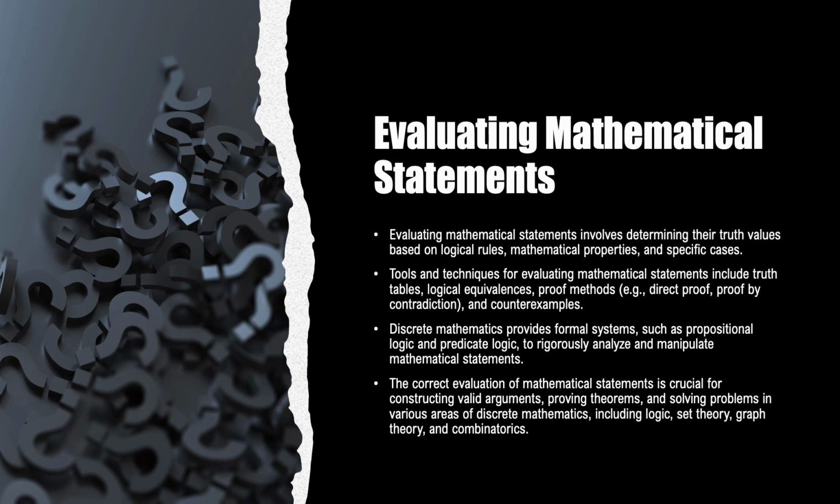There are several tools and techniques available for evaluating mathematical statements. Truth tables, for instance, provide a systematic way to determine the truth values of complex propositions based on the truth values of their component propositions. Logical equivalences help us identify equivalent statements, allowing us to simplify and reason about expressions. Additionally, proof methods like direct proof and proof by contradiction enable us to establish the truth of statements through logical reasoning. Counterexamples, on the other hand, can be used to demonstrate the falsity of a statement by providing a specific case that contradicts it.